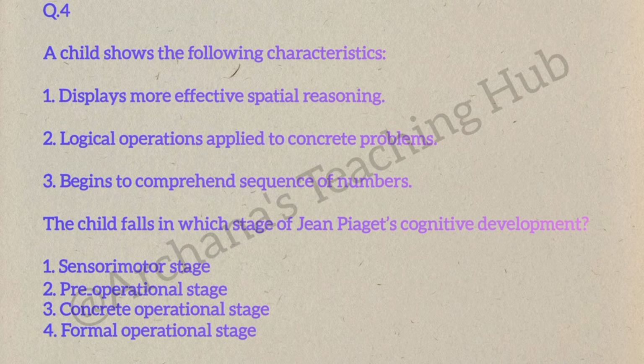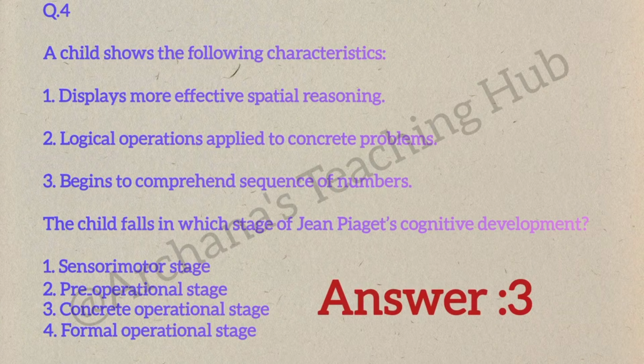Option 1 sensory motor stage. Option 2 pre operational stage. Option 3 concrete operational stage. Option 4 formal operational stage. Correct answer is option 3 concrete operational stage. Logical thinking with real objects and understanding number sequence are features of the concrete operational stage.